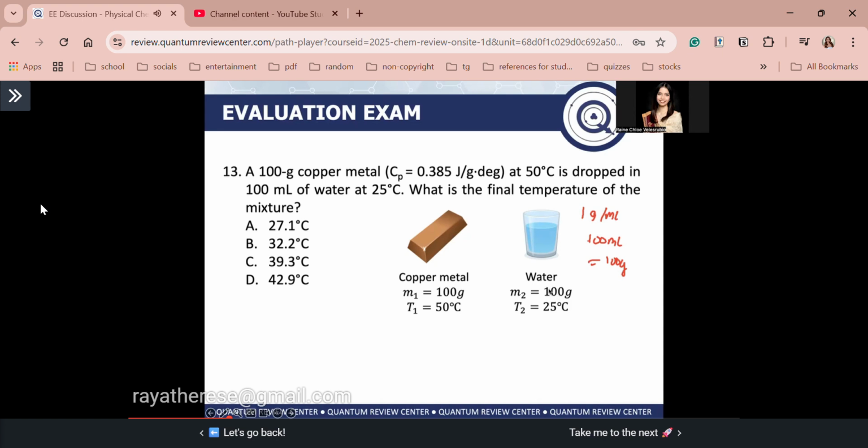So guys, in this case, you put the metal in the water. Remember, guys, the copper metal will not melt in water. So you have no phase change, only temperature change. Clear, guys? Again, no phase change in your copper and in your water. Okay? So guys, to solve this one, the heat of the metal is equal to the heat of water.